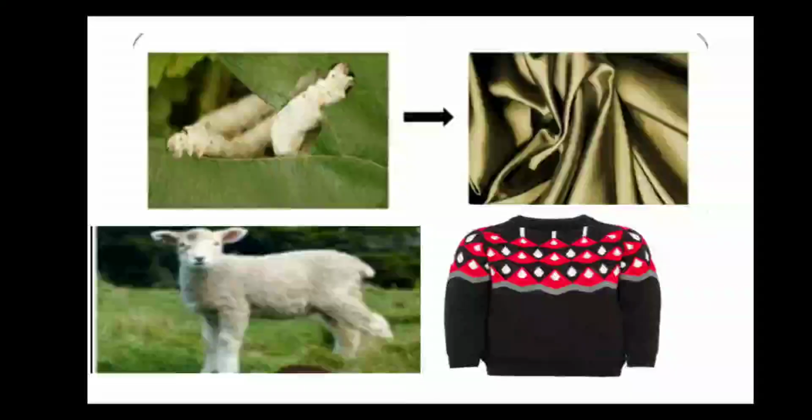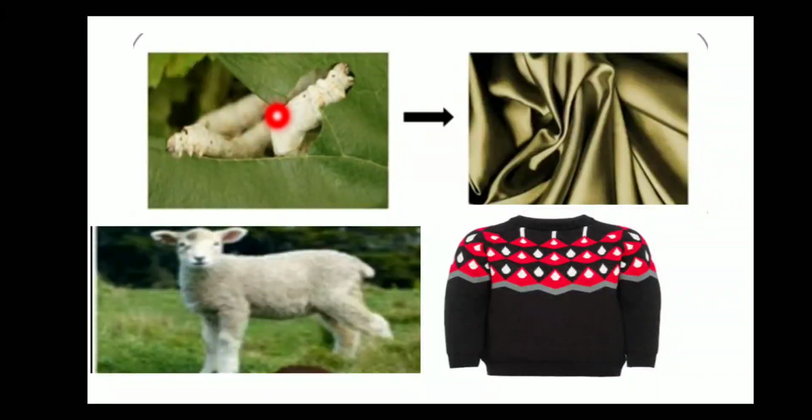Then, silkworms. One is a silkworm. So from silkworm we obtain silk, which is converted into silk cloths. From sheep we obtain wool, which is converted into woolen cloths.